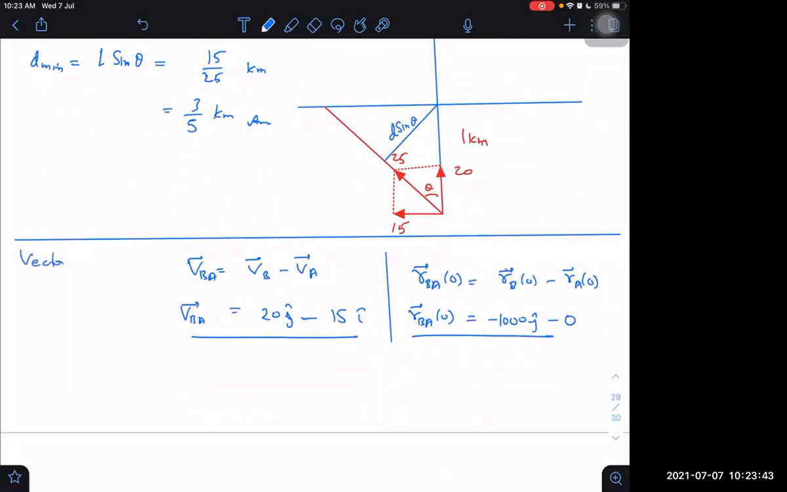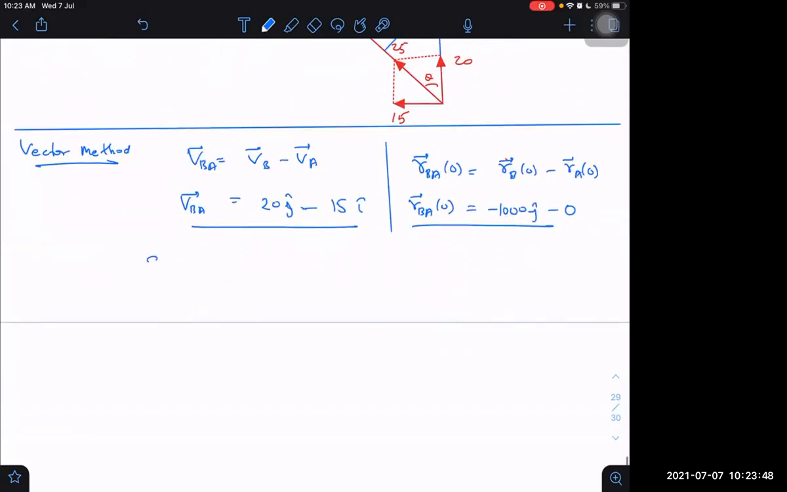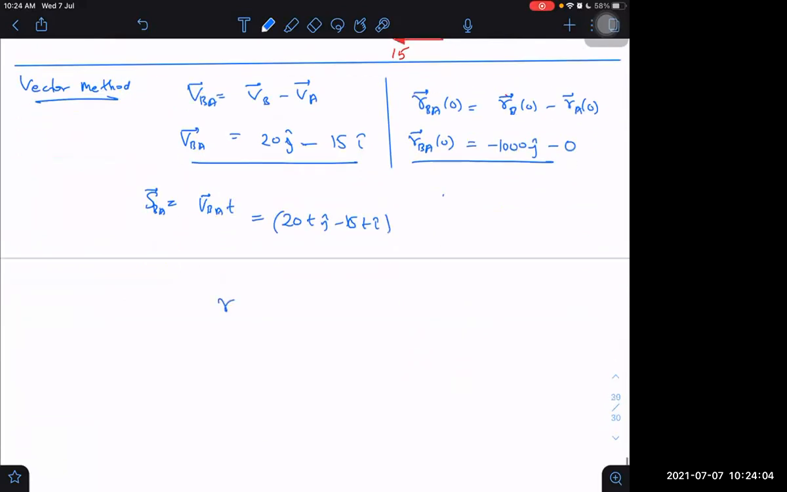Vector method now. What is displacement SBA? Displacement is VBA into time. What is that? 20 T j cap minus 15 T i cap. What is the final position of RBA at any time t? RBA at any time t will be equal to RBA initially plus SBA.